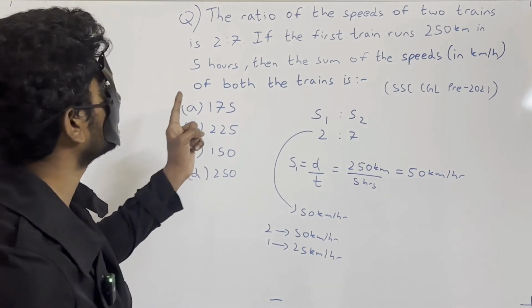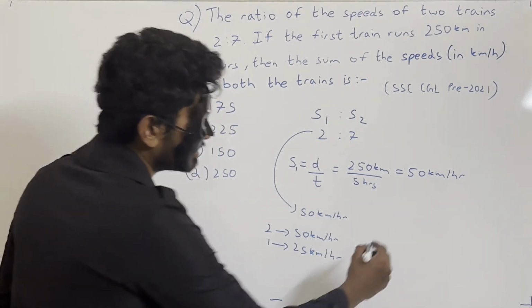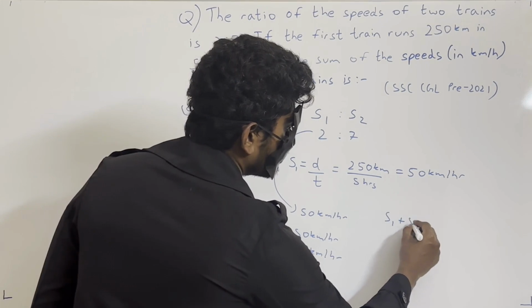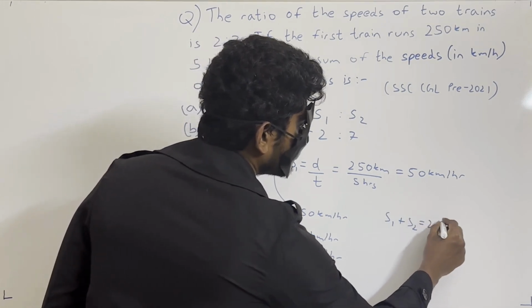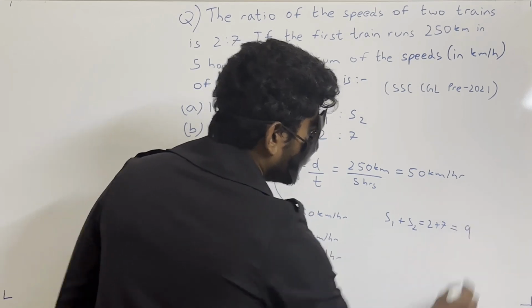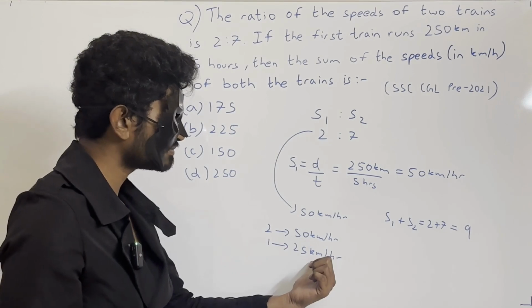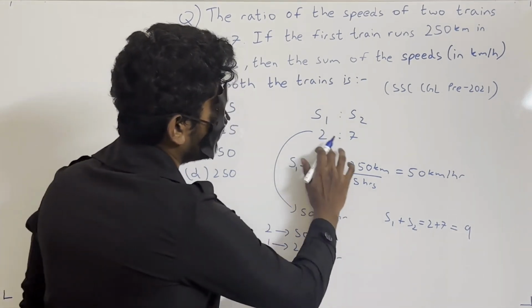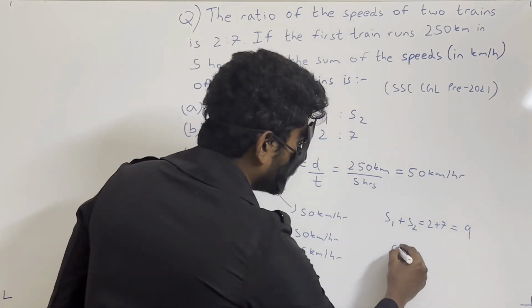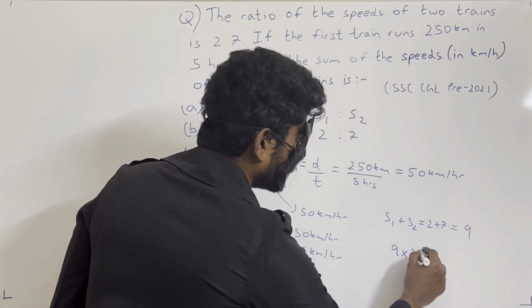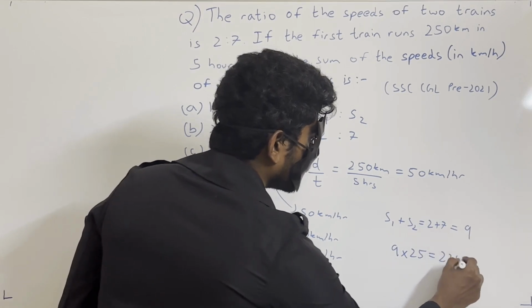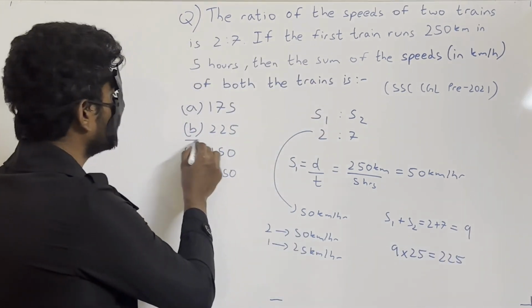Finally the question asks the sum of the speeds of both the trains, that is S1 plus S2, which is 2 plus 7, equivalent to 9 ratio. 1 ratio is equal to 25 kilometers per hour. So 9 ratio is nothing but 9 into 25, which is equal to 225 kilometers per hour. So option B is right.